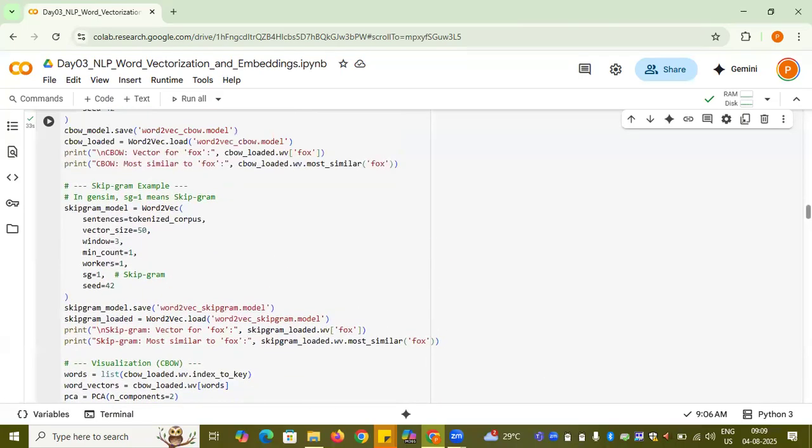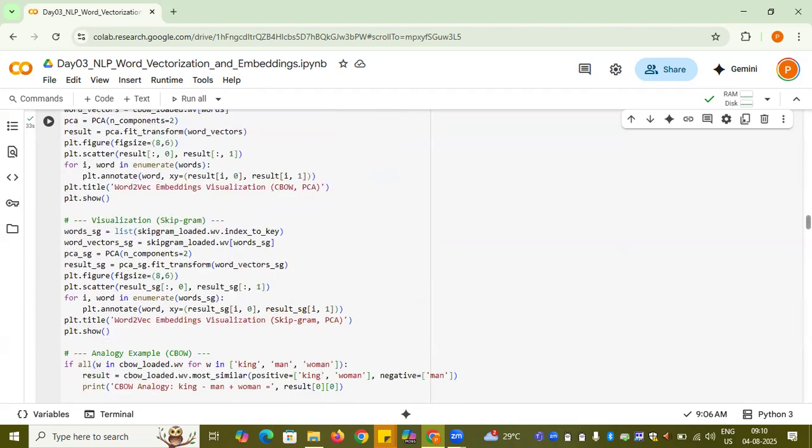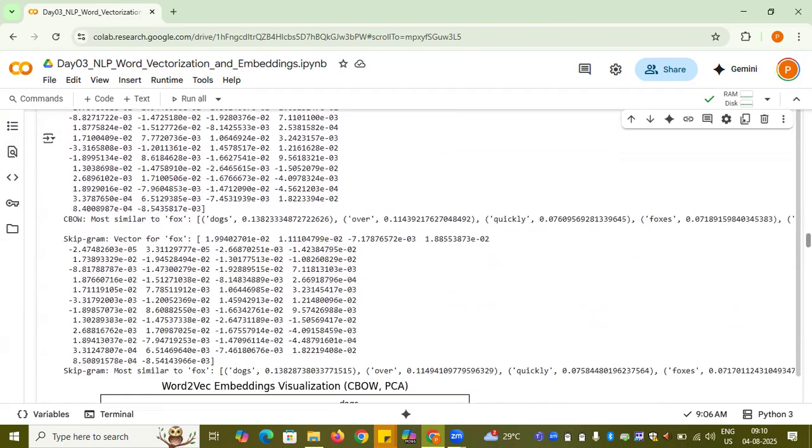Now, suppose you want to see how skipgram works. In skipgram, as I said, sg equal to 1, and the rest of the things are common. Similarly, you can print it with .wv, and below is the vectorization of fox using the skipgram method.